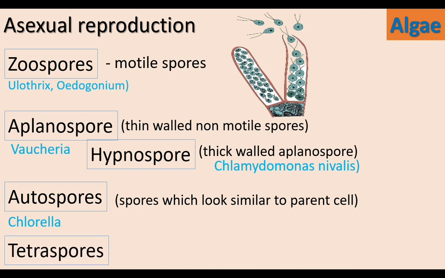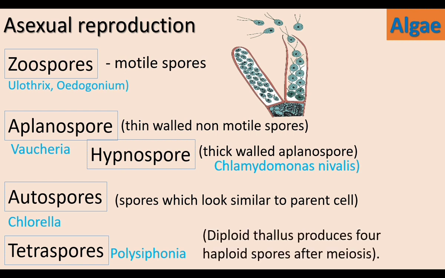In some algae, tetraspores are produced. The thallus cell is diploid. Diploid cell divides by meiosis to form 4 tetraspores. Polysiphonia is an example for a tetraspore producing alga. The diploid thallus produces 4 haploid spores after meiosis. Zoospores are motile spores. Aplanospores are non-motile thin-walled spores. Hypnospores are non-motile thick-walled spores. Autospores look like parental cell. Tetraspores are produced after meiosis.